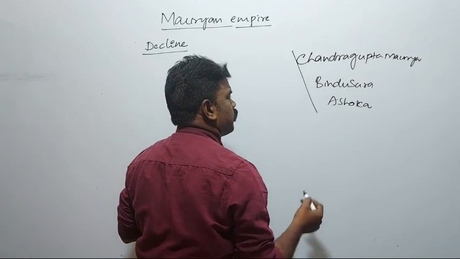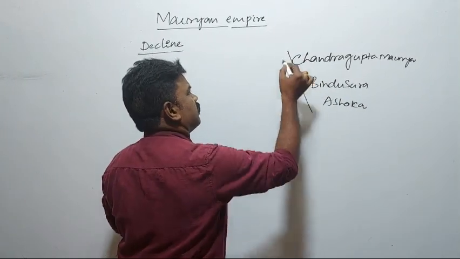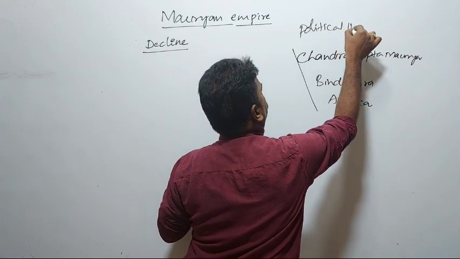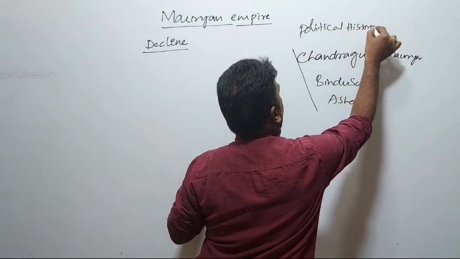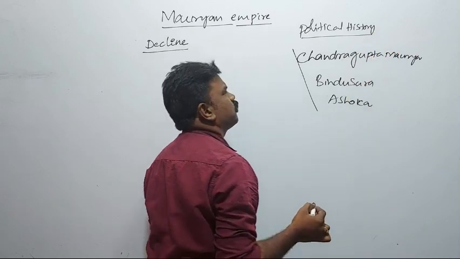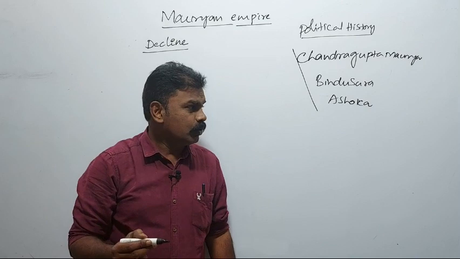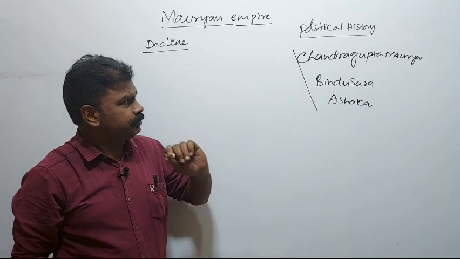Chandragupta Maurya, Bindusara, Ashoka, these three come under the political history of the Mauryans. Political history is useful only for Staff Selection Commission, RRB like minor exams.